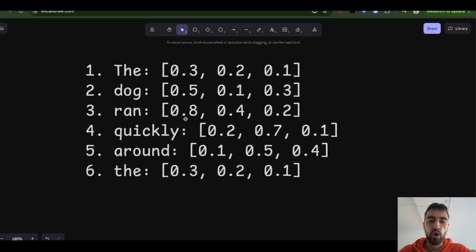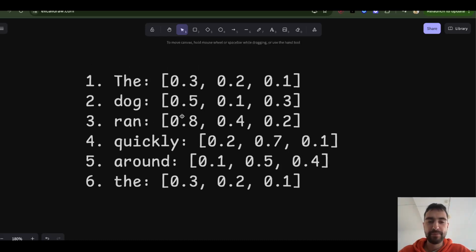So even though every vector represents the meaning of that word, we want to modify these vectors such that they also show the entire context in which this token is present.